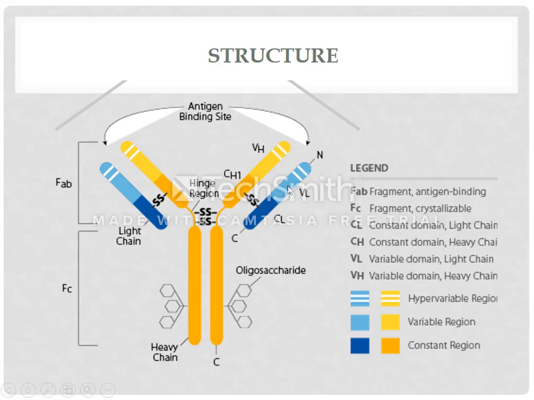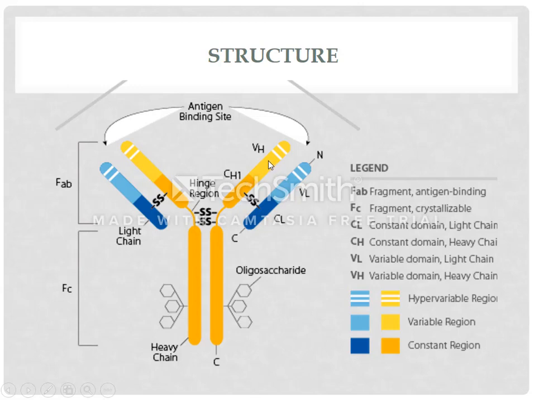This structure is composed of 2 identical chains: 2 smaller, the light blue and blue color ones, and 2 longer, the orange color ones. This chain is longer than this one, so it is known as heavy chain. And this one is smaller, that's why it is known as light chain.